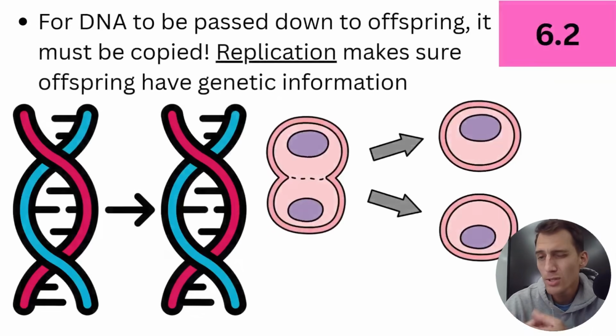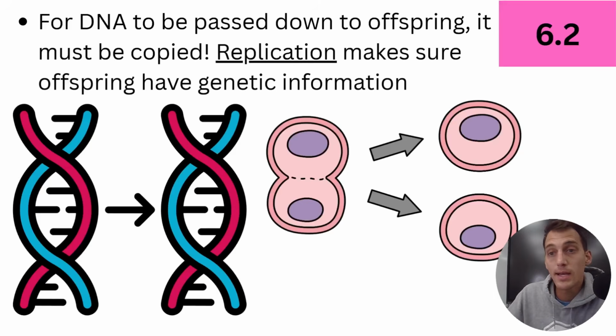Two units ago, when we talked about the cell cycle, we talked about how a cell through mitosis is able to copy all of its DNA and split into 2 genetically identical cells. Well, that's not possible without DNA replication, and this is a super important concept, and it needs to be talked about in a biology class because why? Well, it ensures the continuity of life on Earth, right?